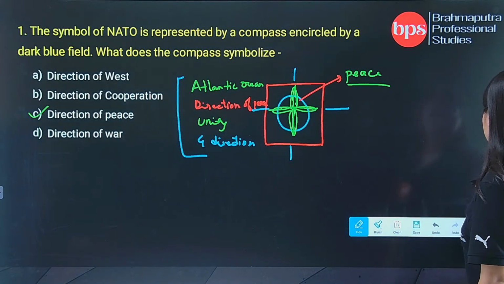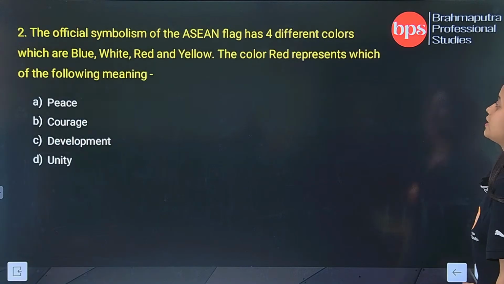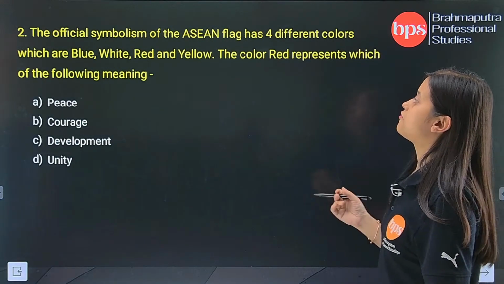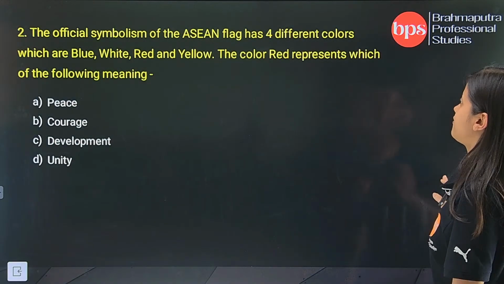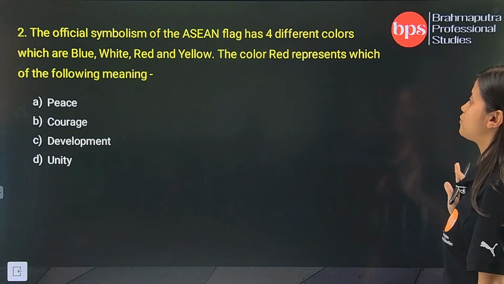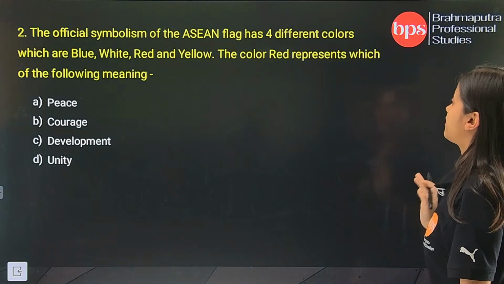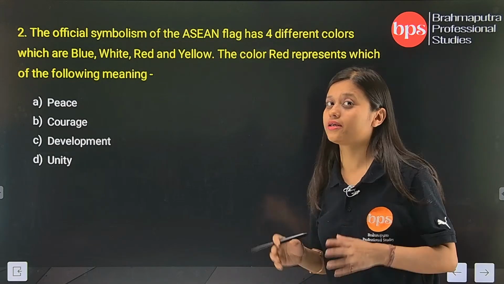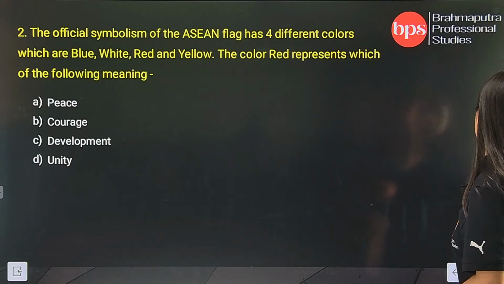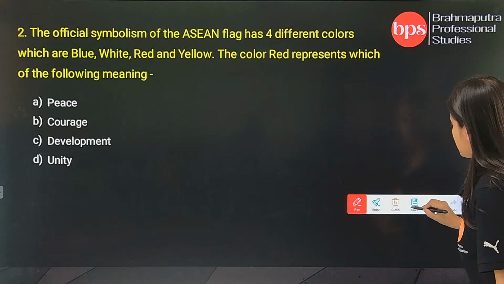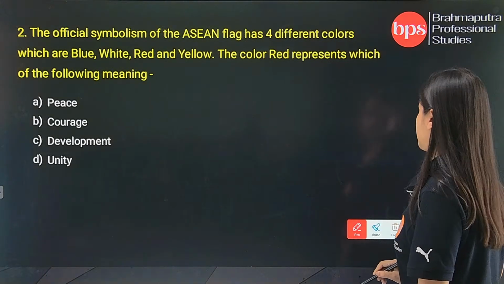Let's move on to question number 2. The official symbolism of the ASEAN flag has 4 different colors: blue, white, red, and yellow. The color red represents which of the following? This is a tricky question, because they are not asking about a particular symbol, they are asking about a particular color.